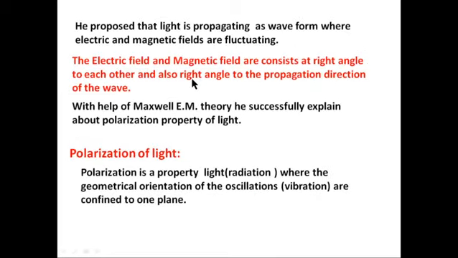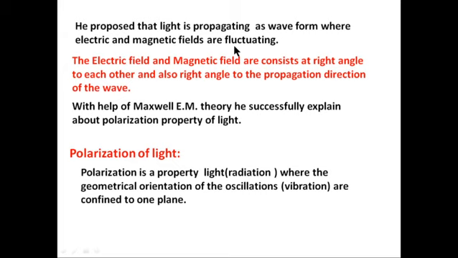Maxwell proposed that light propagates as a waveform, as we see in the previous visual graphic. It has two waveforms: one is the electric field wave, and the other is the magnetic field wave. They fluctuate with each other.